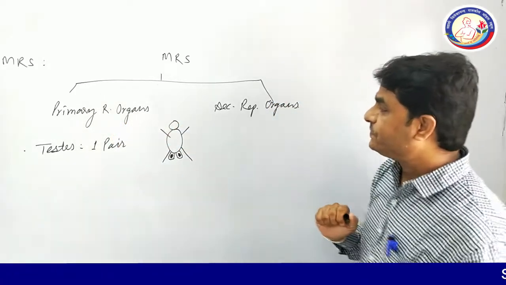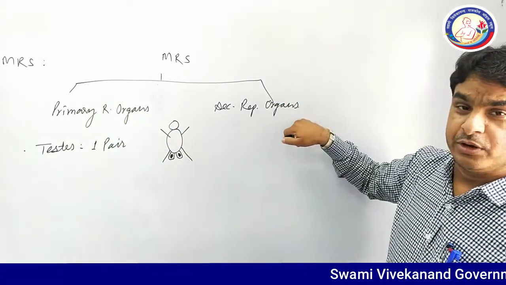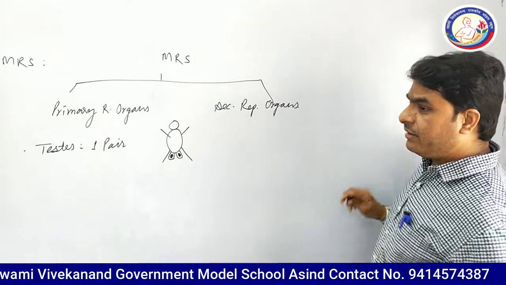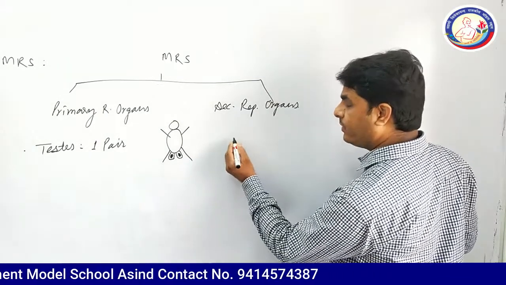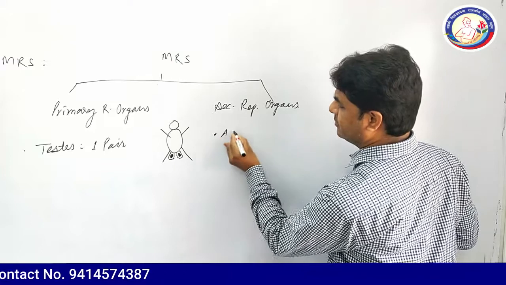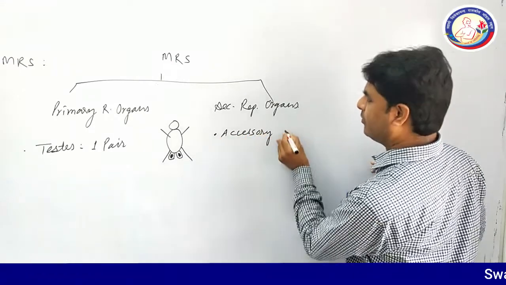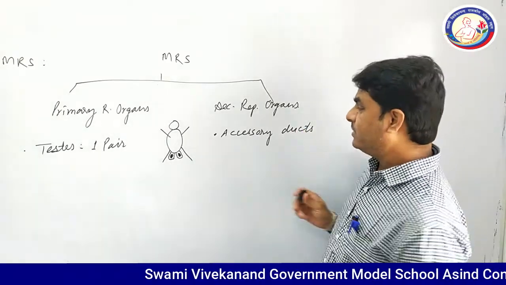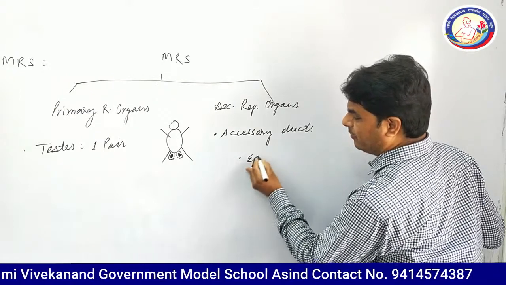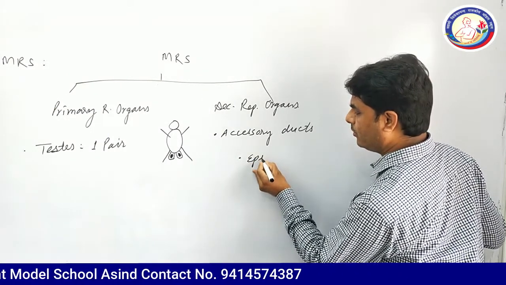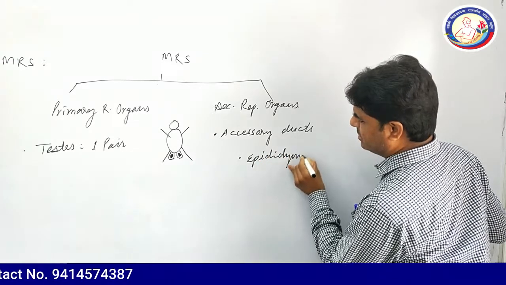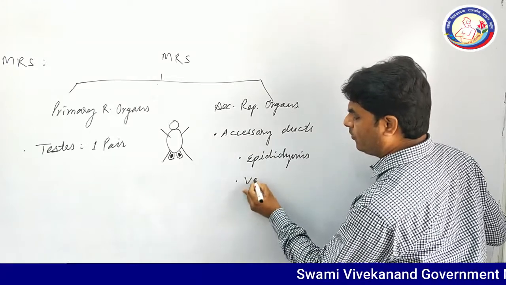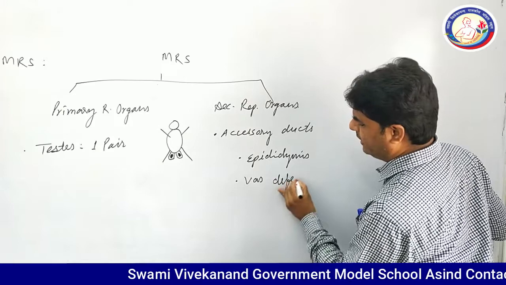On the other hand, secondary reproductive organs are also known as accessory reproductive organs and they contain basically accessory ducts. These accessory ducts are of different types. You can see here epididymis, vas deferens,